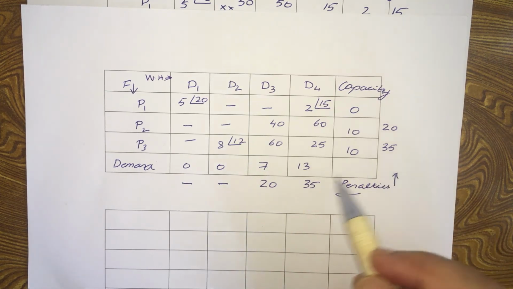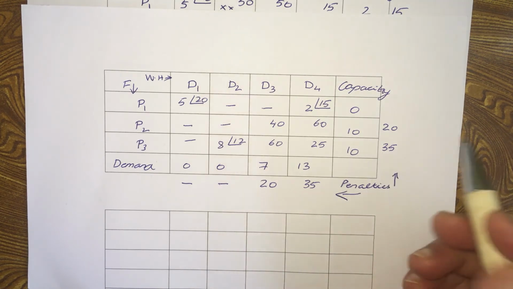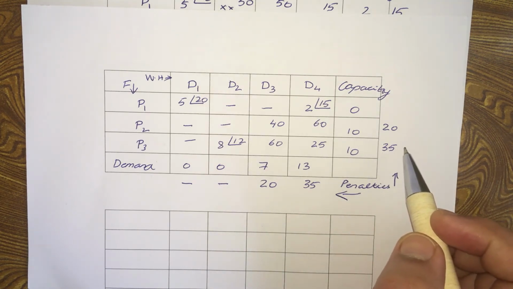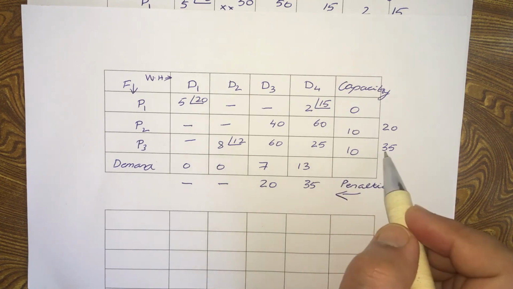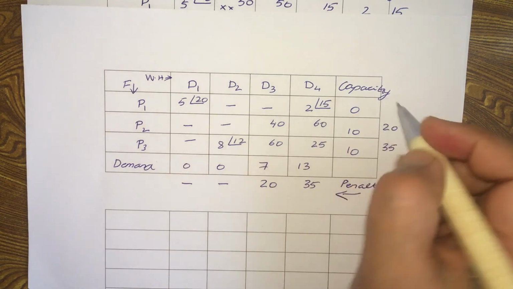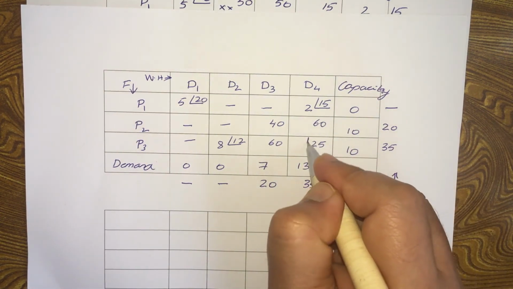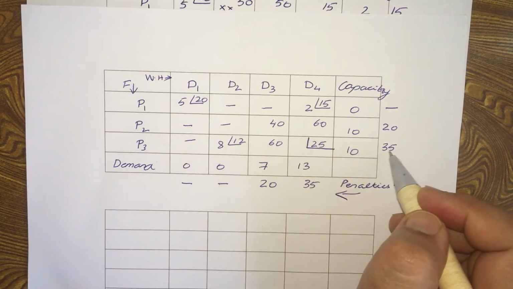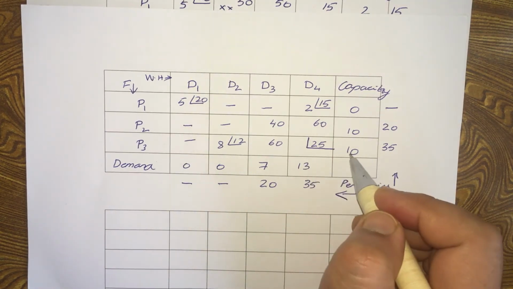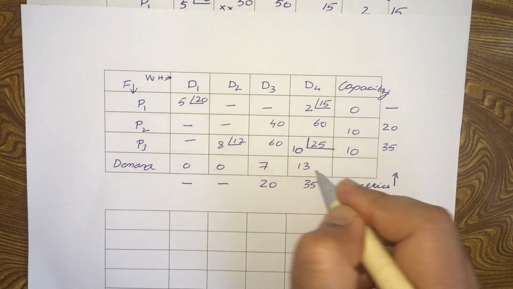Now you have two penalties here, 35 and 35. You can take any one. Say, let's take this one, which corresponds to row P3. This is the cell with the least cost. So what is the demand here? 13, but the supply is only 10, so we can allocate 10.